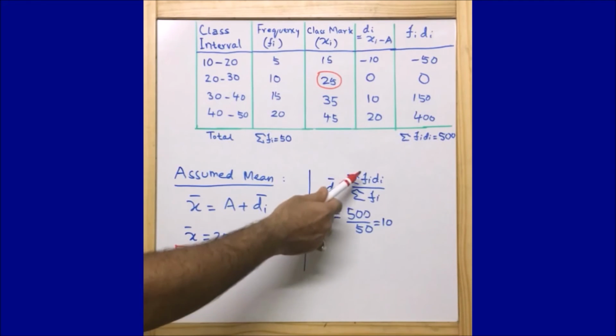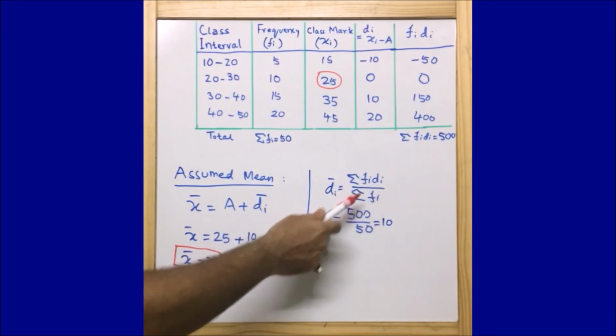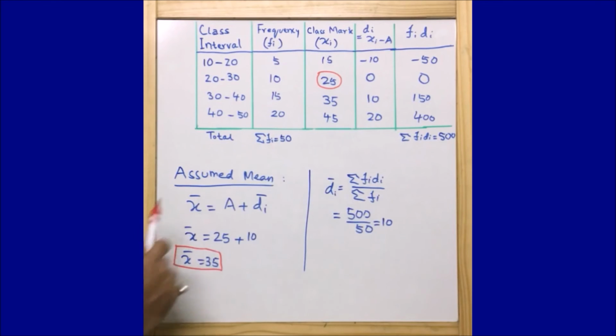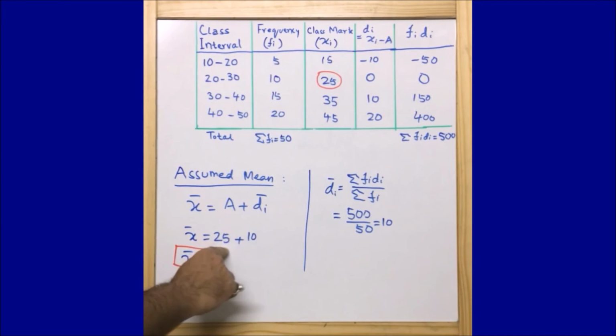So mean deviation is equal to summation of fi di by summation of fi, that is equal to 500 by 50, that is equal to 10, and here x bar is equal to a plus di. Here a is 25 and di we got 10, so 25 plus 10 is 35. This is the way how we are able to calculate the mean using assumed mean method.